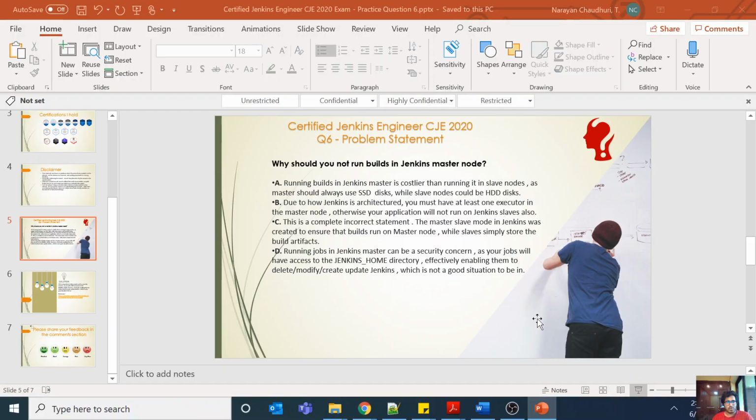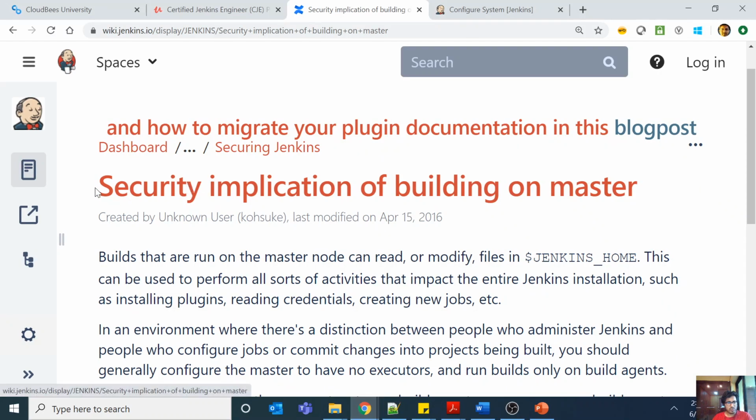So we know about distributed builds architecture, which is very important from an exam perspective. In distributed builds architecture, you have a master node and you have a slave node. Now the question is whether I should run my Jenkins jobs on master node also, and actually the answer is no. So why? Let's look at the security implications of building on master.